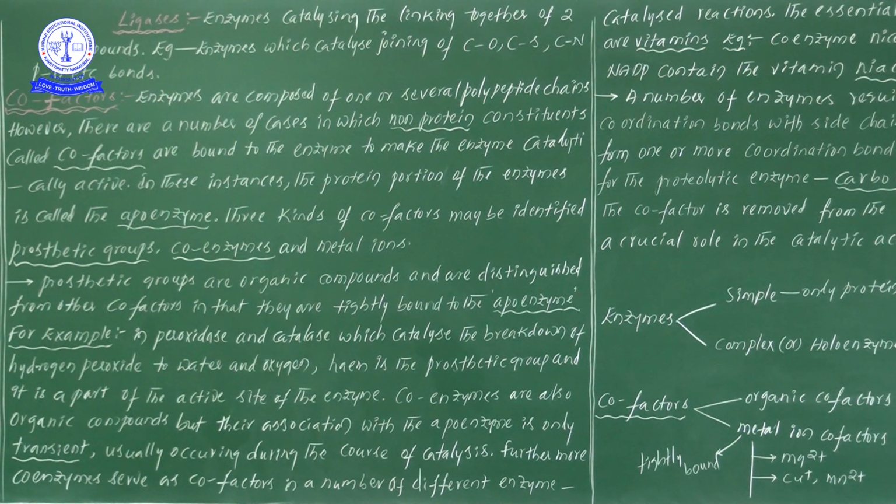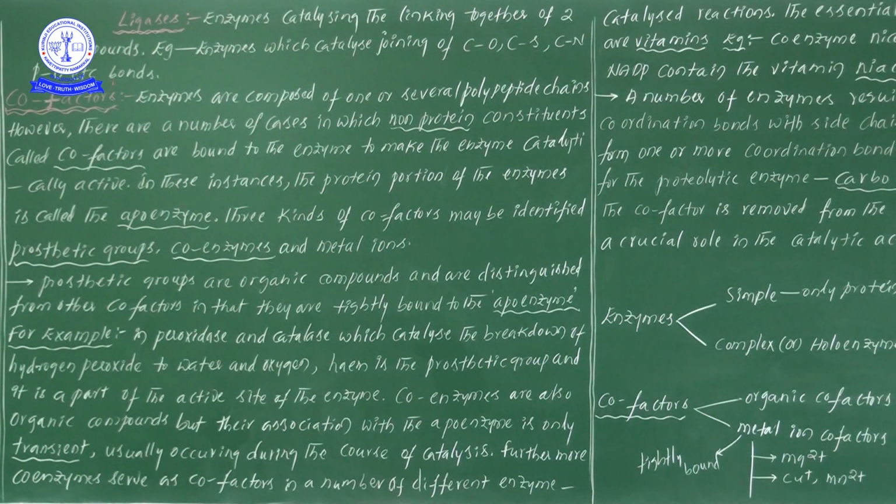2 compounds together. For example, enzymes which catalyze the joining of carbon to oxygen bonds, carbon to sulfur, carbon to nitrogen bonds, or a phosphate-oxygen bond, and so on. That means the linking between carbon and oxygen, carbon and sulfur, carbon and nitrogen, and phosphate and oxygen.